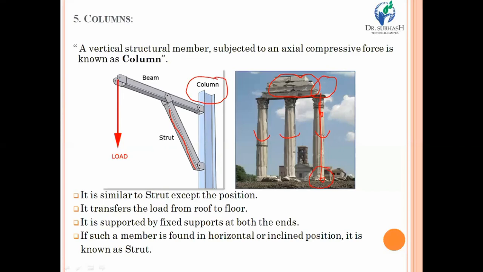That means it transfers load from roof to floor. Also, it is supported by fixed support at both of the ends, because columns always tend to sustain compressive load, and that's why it is fixed at both ends. Generally, if you are looking at a similar kind of structure or member positioned in an inclined position, then it will no longer be known as a column, but it will be termed a strut.